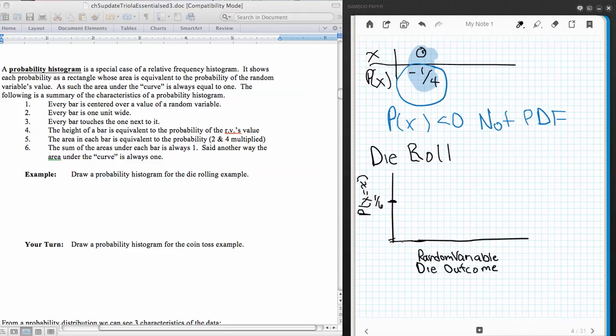So I'm going to make each of my little bars 2 units wide. There's my first one for the outcome that my die is a 1, and there's the middle for the 2.